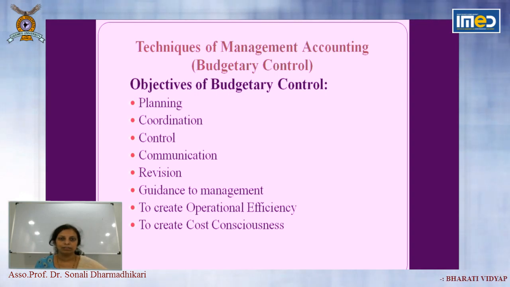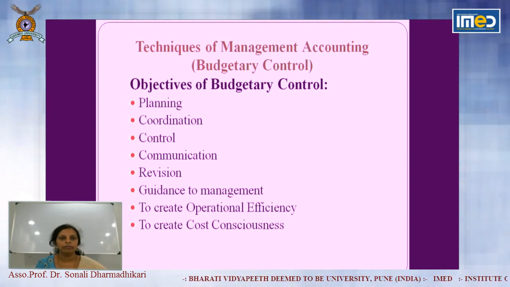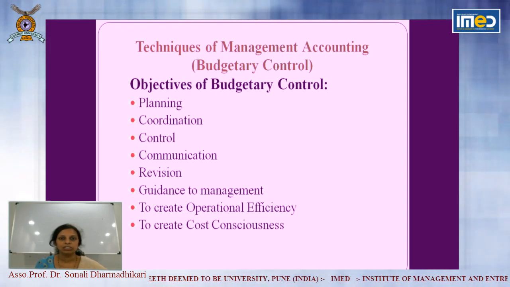Now next we can say planning. As you are planning for the future, you are determining the costs in advance. So planning is the objective and function of budgetary control. Coordination. How is the coordination created?